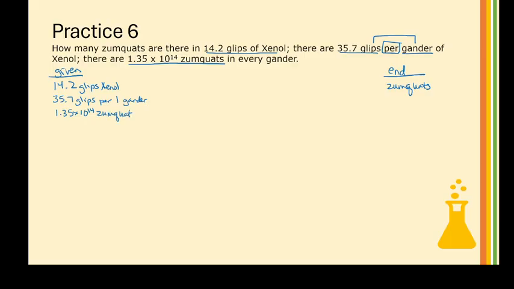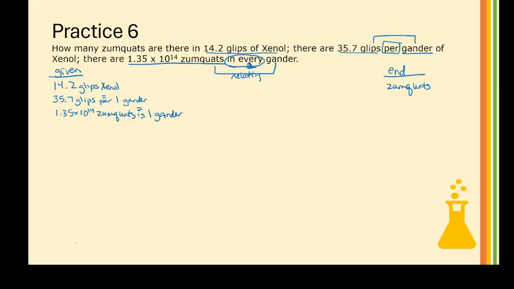But I have to go back. In every, this is also kind of a relating. It's saying like in one, so 1 gander is equal to this. It is relating. So I can think of this as being like this is equal and this is equal.